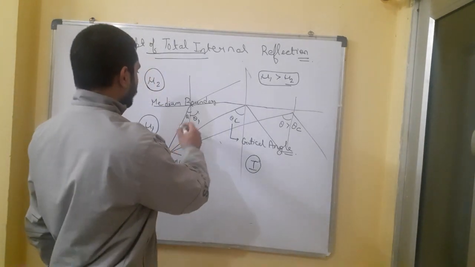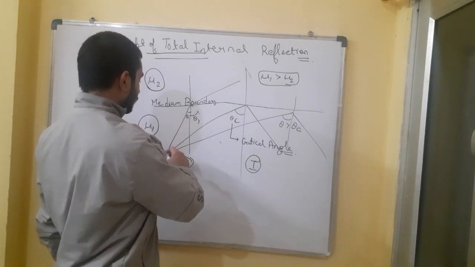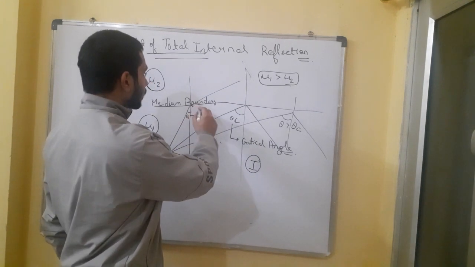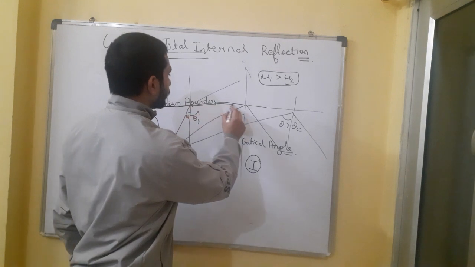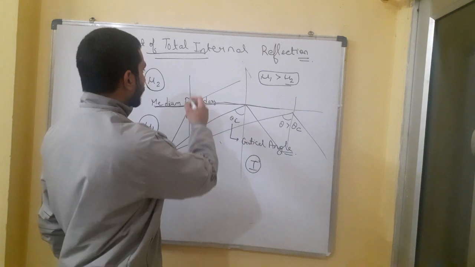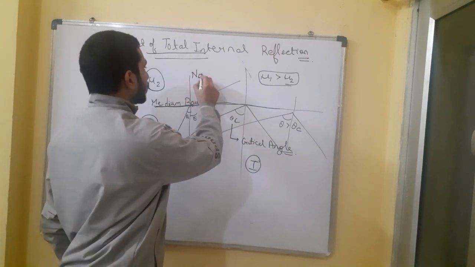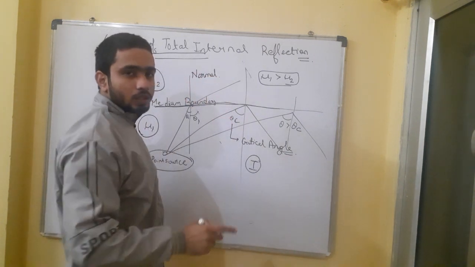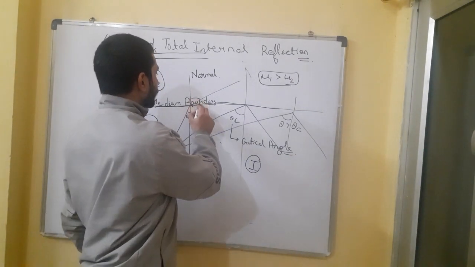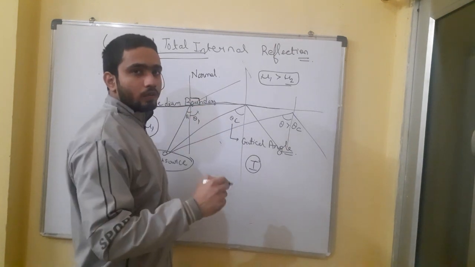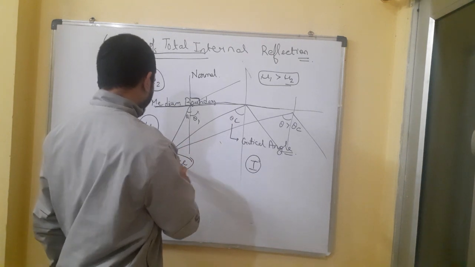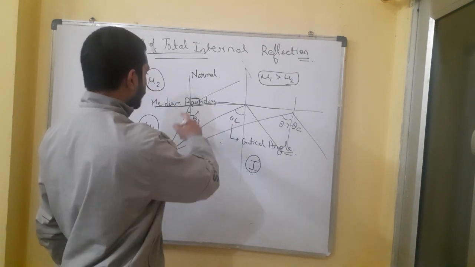So what will happen? First, there will be rays traveling from the point source to the medium boundary. This is the medium boundary, which separates the first medium from the second medium, and these are called normals. The angle between the normal and the medium boundary is always 90 degrees, and the medium boundary is always perpendicular to the normal. So this is a point source and the rays are traveling.